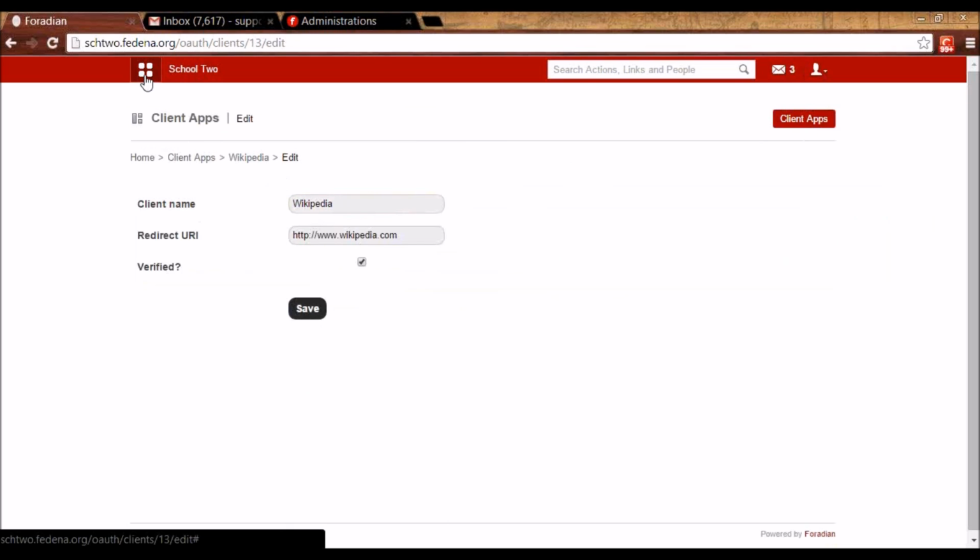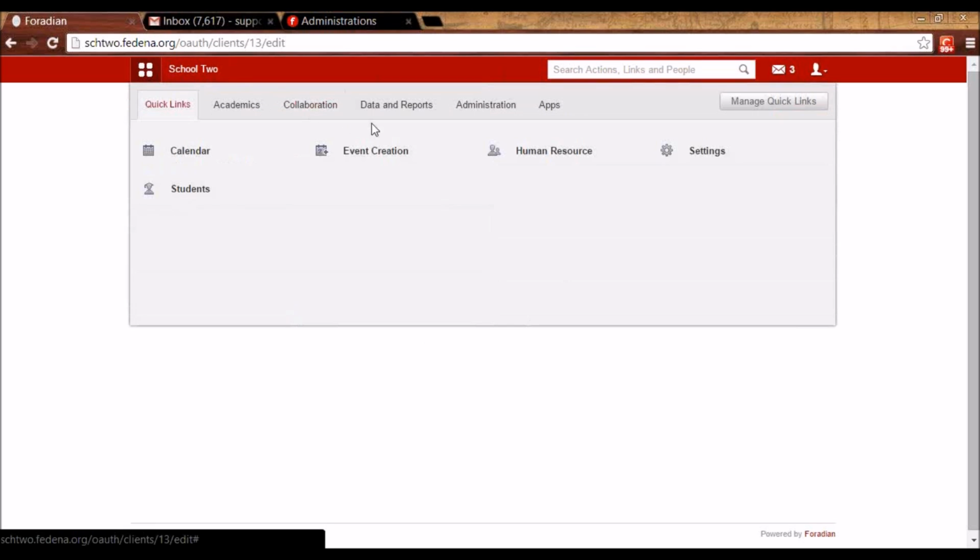So now let's say you want to even interface that third-party application, or you want to show it to the users in Fedena. So what we have done till now is we are only allowing the third-party application to be able to access Fedena data. We are not showing this third-party application to the users. But let's say we want to show it. So we'll get this link here, Apps.